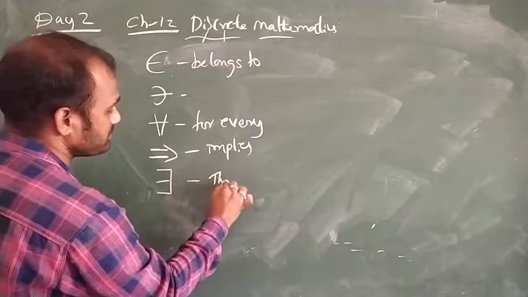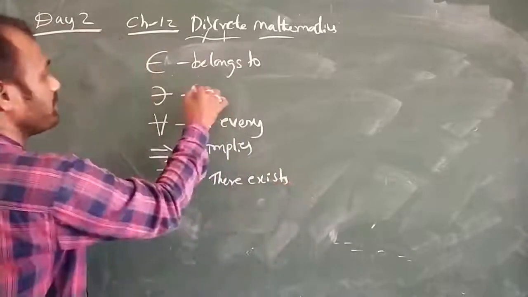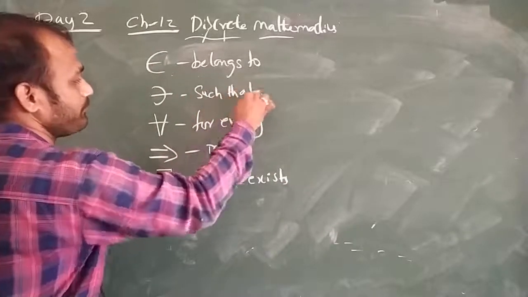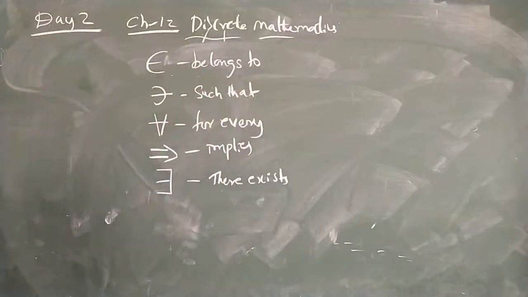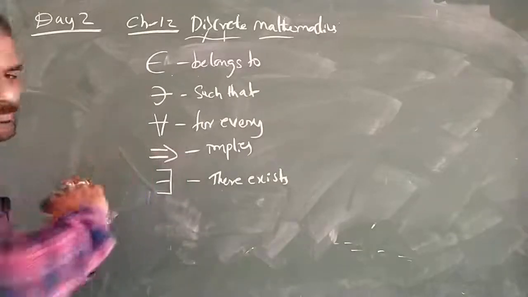There exists. Such that. These are the various symbols which we will use in our chapter.